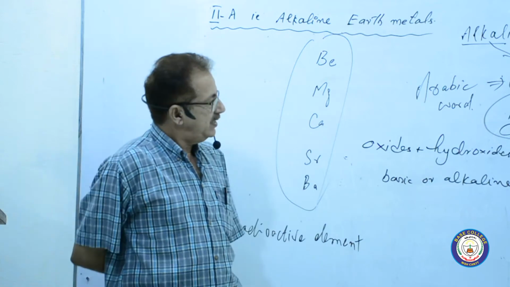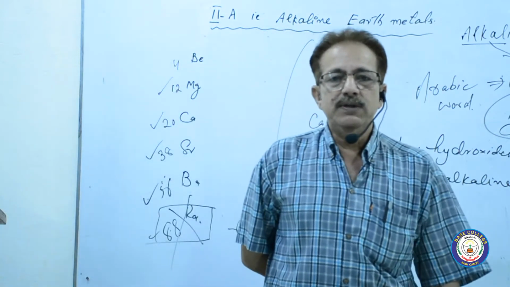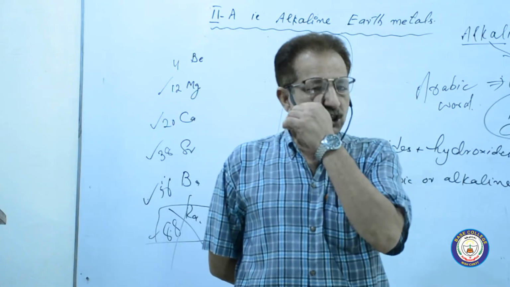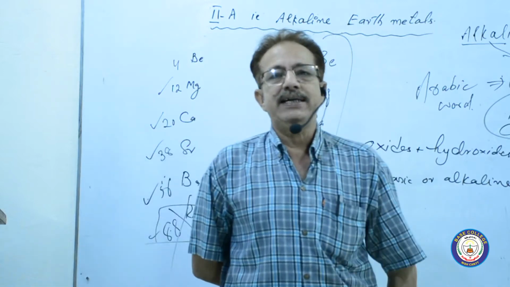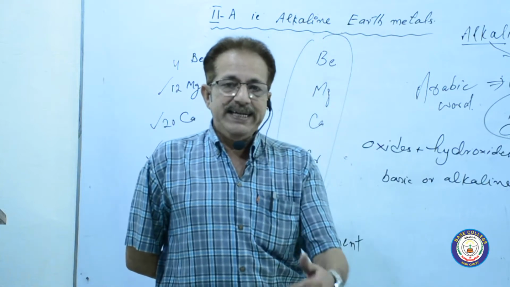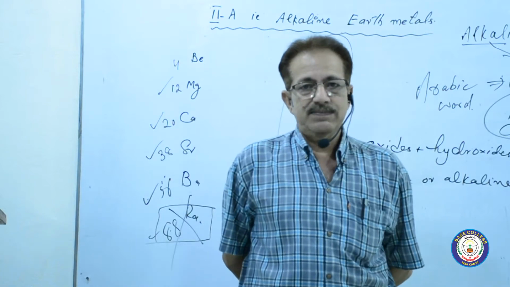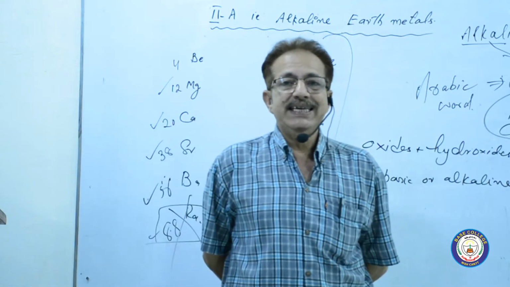Once again, I have already told you about the alkali metals, that the oxides and hydroxides of the alkali metals are alkaline in nature. Their pH is greater than 7. That's why they are basic in character.